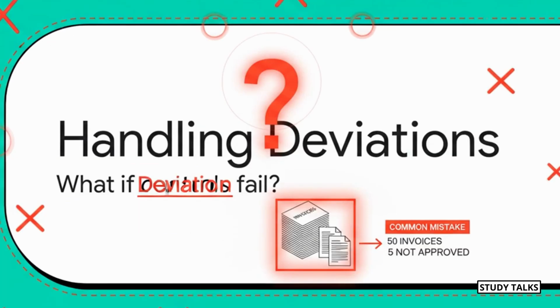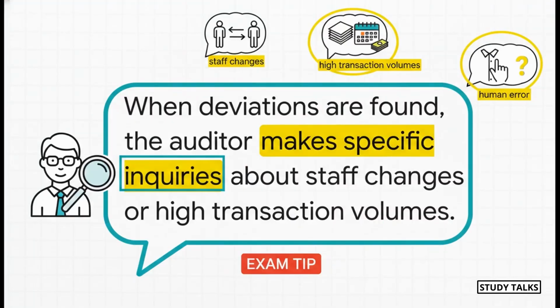So this brings us to a really critical question. What happens when a control fails your test? Let's say you check 50 invoices for an approval stamp and you find 5 that are missing it. That's a control deviation. So, what's your next move? Well, the first step isn't to panic, it's to investigate. You have to make specific inquiries to understand the why behind the failure.